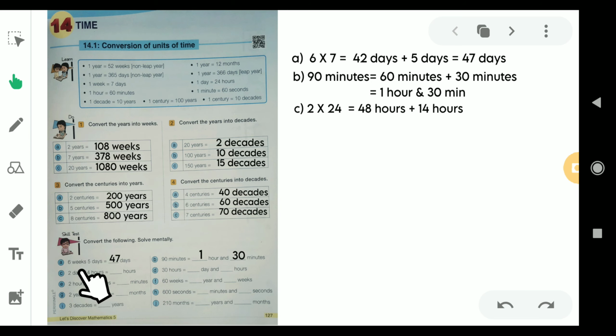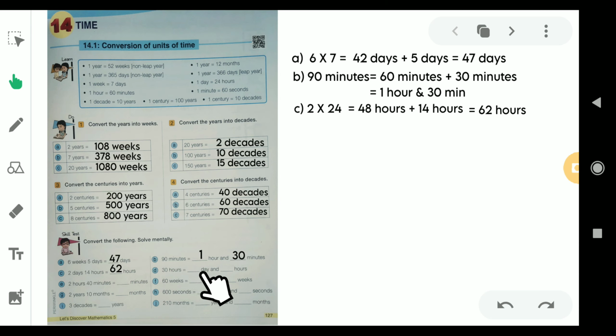It is 2 days 14 hours, and they want the answer in hours. So 1 day equals 24 hours, and 2 days means it is 48 hours plus 14 hours. So 48 plus 14 hours would be 62 hours. So 2 days 14 hours equals 62 hours. We write that.